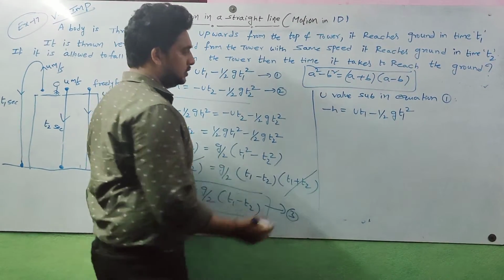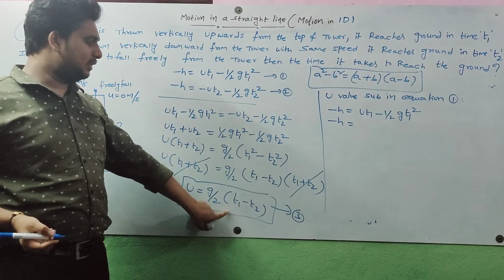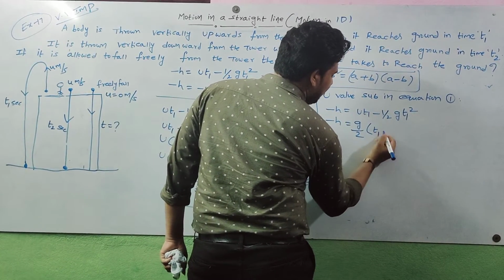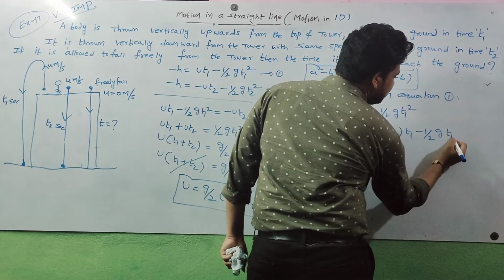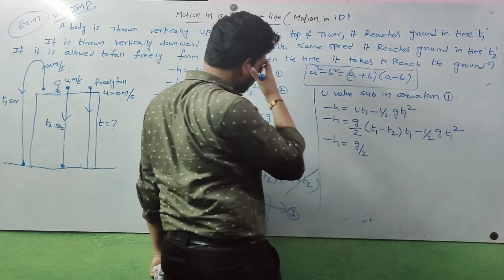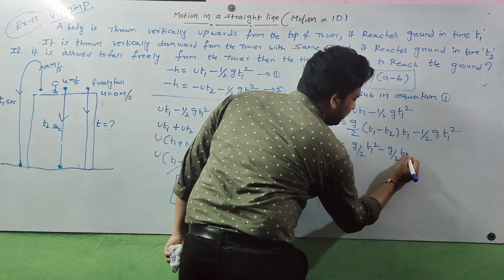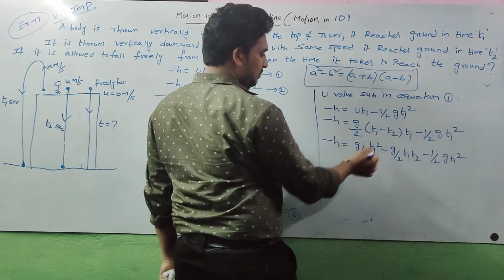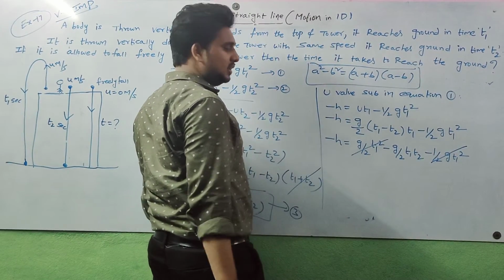So substituting, minus h is equal to, u means g by 2 into t1 minus t2, into t1, minus half g t1 square. From this, minus h is equal to g by 2 into t1 square minus g by 2 into t1 t2 minus half g t1 square. Here plus g by 2 t1 square and minus half g t1 square are going to be cancelled.